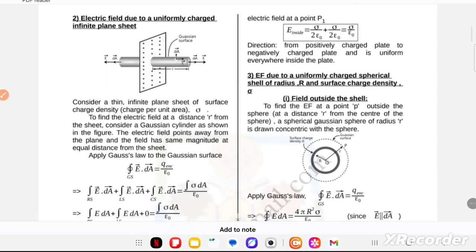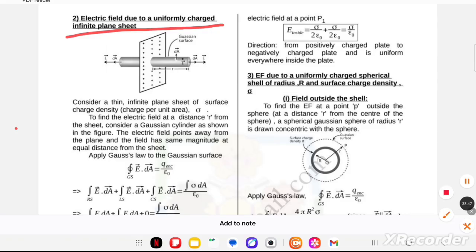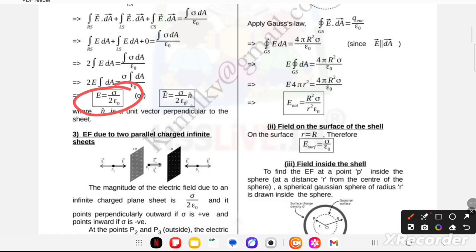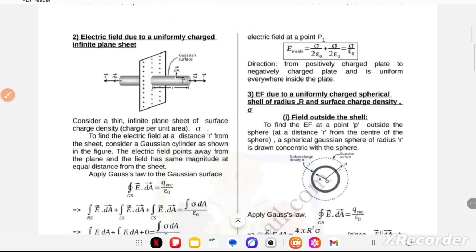Now second application: electric field due to a uniformly charged infinite plane sheet. You can solve it by the same process, and you can directly learn the result here. E is equal to sigma upon 2 epsilon naught. E vector is equal to sigma upon 2 epsilon naught n cap, where n cap is a unit vector perpendicular to the sheet. Electric field due to two parallel infinite sheets of charge: same procedure here. You can just learn it directly.